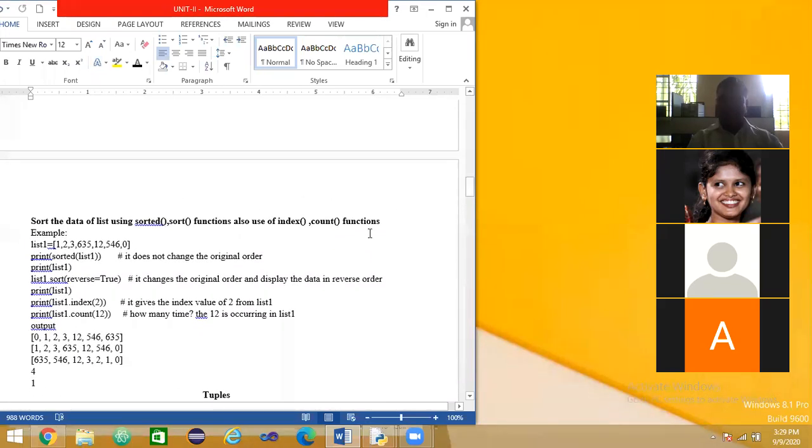Even we can also sort the data of the list using the sorted and sort function, and also we can use the index function.